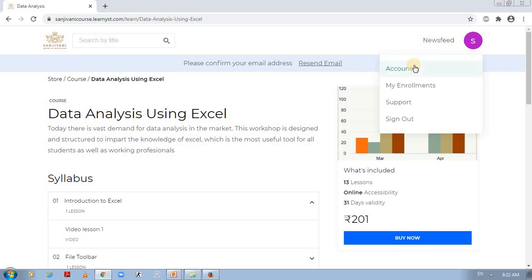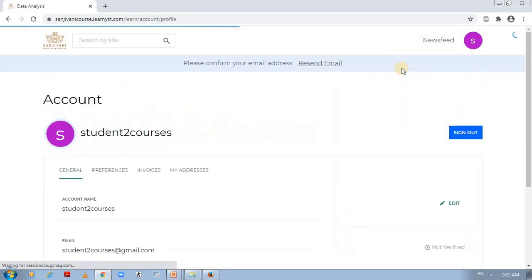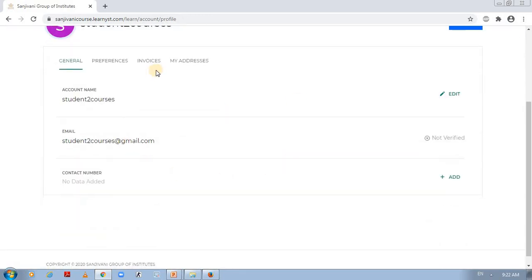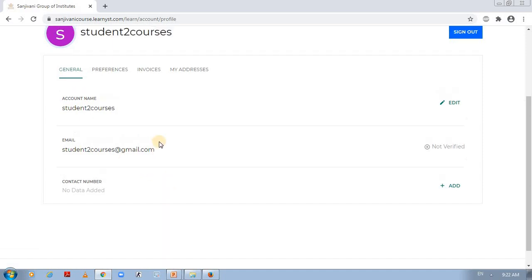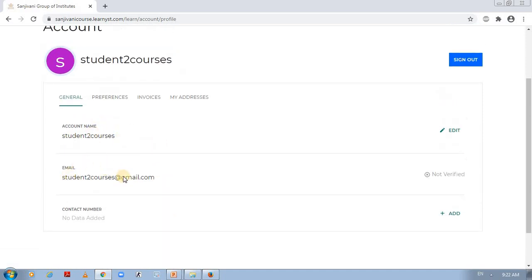You can find your account, your enrollments, support, and sign out. In account you will get an idea about your details: your account name, your email ID, and your contact number. See that for this email ID, though I have logged in, my email ID is not verified.